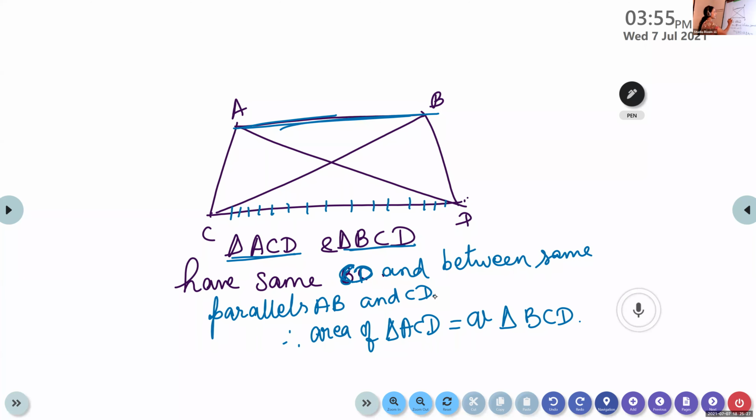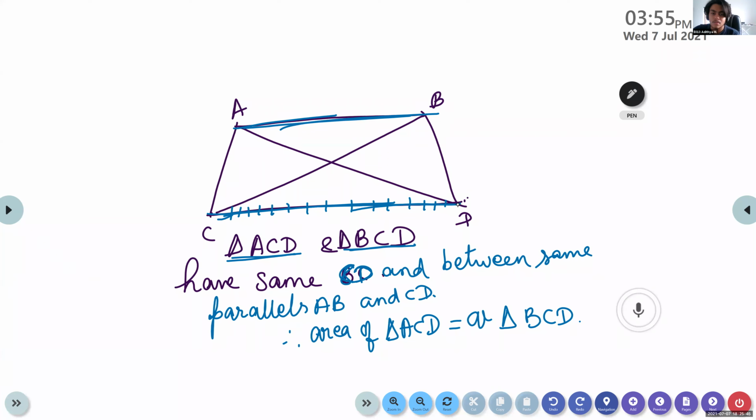ACD is one triangle, BCD is the other triangle. These two triangles have the same base CD and are between the same parallels. If it is like that, then the area will be equal. Note it down.